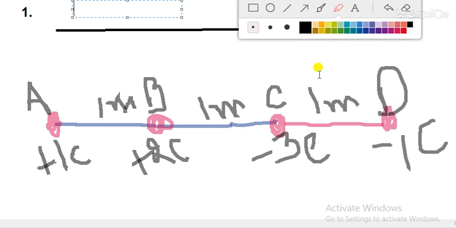In the next video we will discuss the questions that are related to potential energy. I will discuss many questions with hexagon type, with triangle type, with square type in the next video. In this video my aim is to clear the concept to you. So I hope the concept is clear, and try to solve this question, and I will discuss it in the next video.